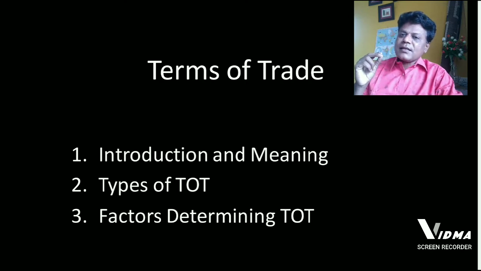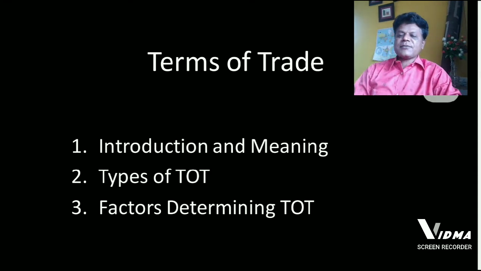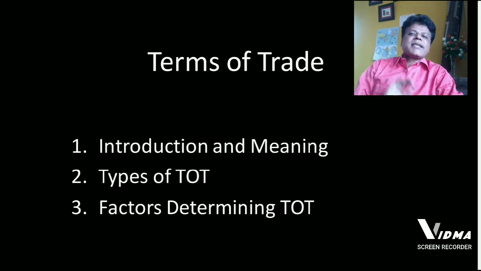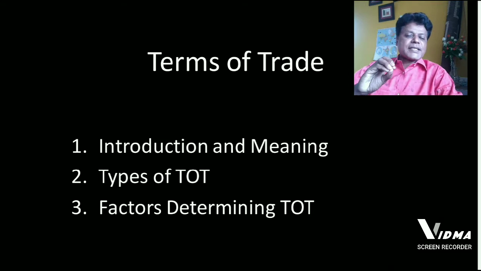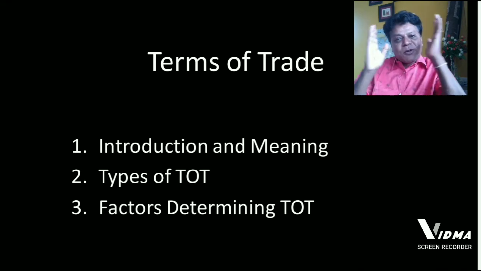This is the last aspect of unit 1 as per our RCU syllabus. The title here is terms of trade. Under this title, we are supposed to focus on the meaning and types of terms of trade, not in detail, at elementary level we will be studying. In fact, this is one of the most important and interesting aspects of international trade. We are supposed to know, as economics students, the terms of trade in detail and different aspects and how it is calculated.